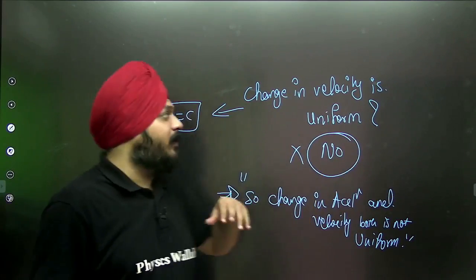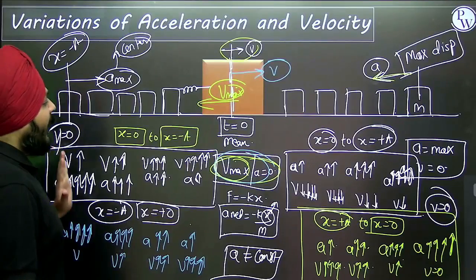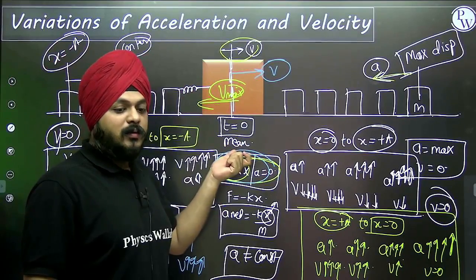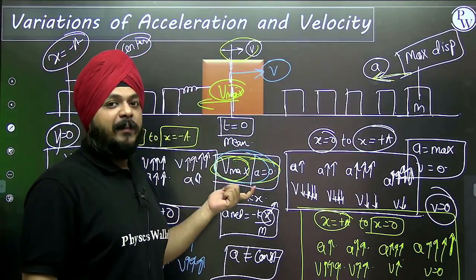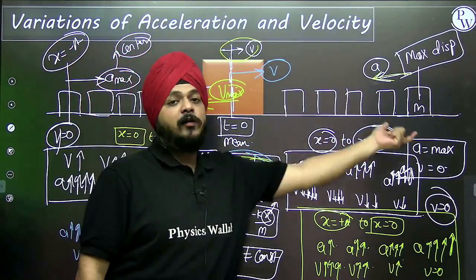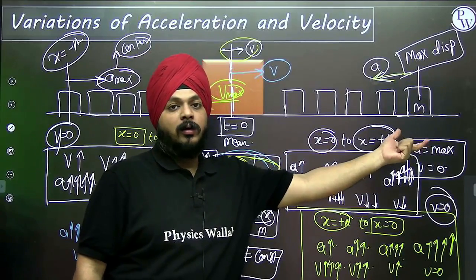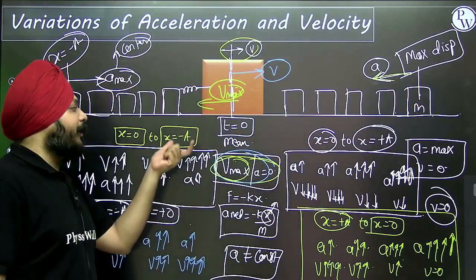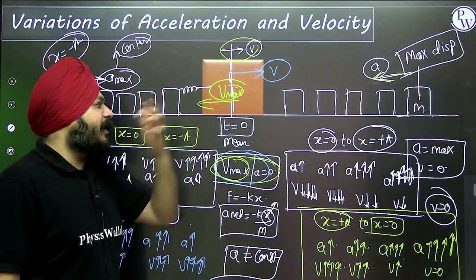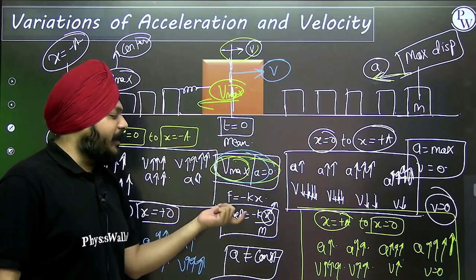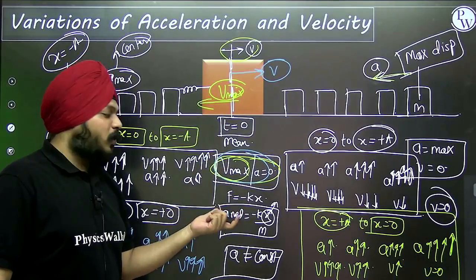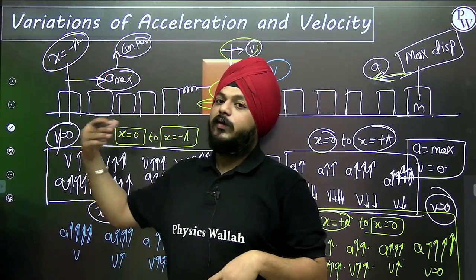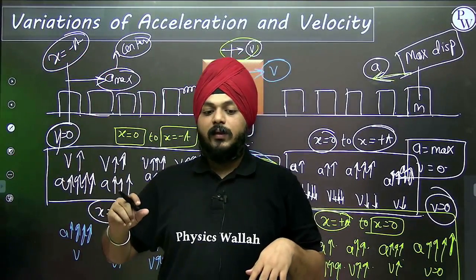At the regular time interval, you can see this, right? See, at t is equal to 0, velocity maximum, acceleration 0. At t is equal to capital T by 4, velocity is 0, acceleration maximum. Again at time T2, what is happening? Velocity maximum, acceleration 0. Again at time T3, velocity 0, acceleration maximum, right?